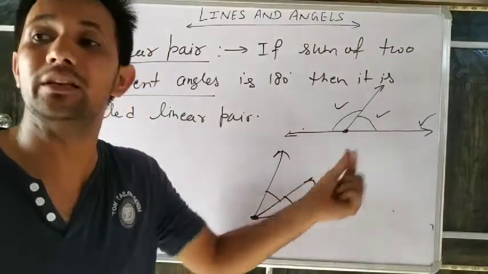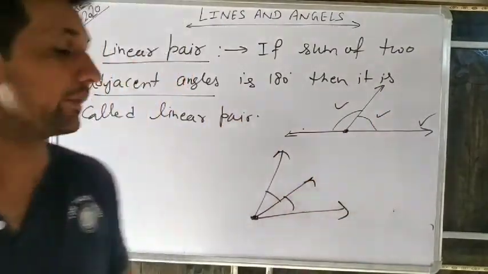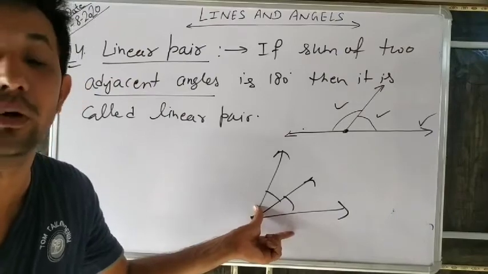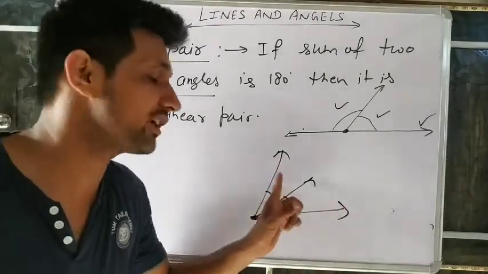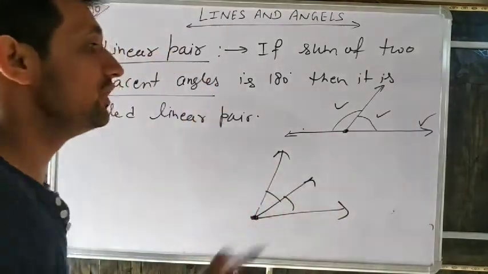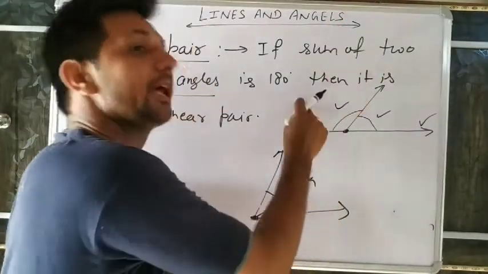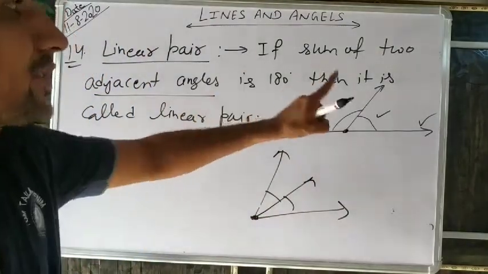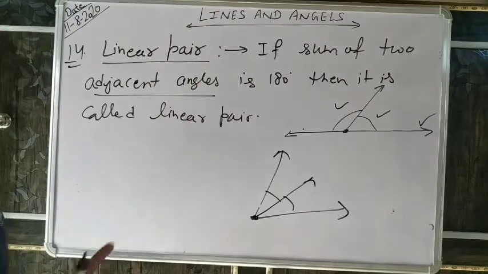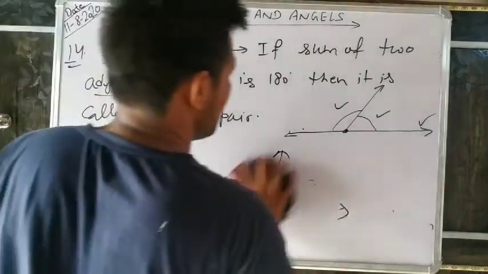These are adjacent and also a linear pair, because a linear pair means the sum of two angles is 180. But here the sum is not 180, so these are not a linear pair; these are only adjacent. Linear pair means the sum of two adjacent angles is 180 degrees. Understand it?